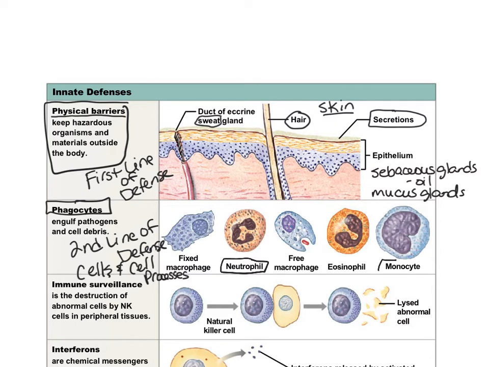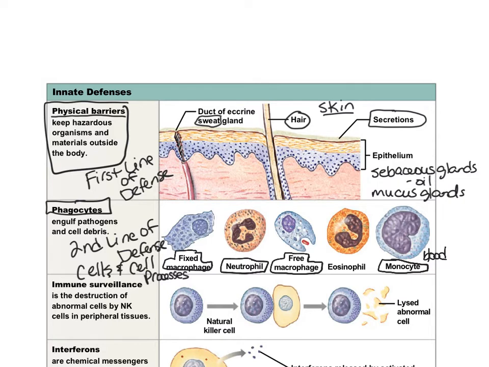Then we have these monocytes. Monocytes are found in the blood, and they are also phagocytes, so they're going to engulf anything that comes in contact with them. And when they move out of the blood, they squeeze out of the lining of the blood vessels through diapedesis. They then become macrophages. And there are free macrophages and there are fixed macrophages. Free macrophages are phagocytic cells that can just float around from tissue to tissue, and they'll engulf anything that looks abnormal. Fixed macrophages are macrophage cells that just hang out in specific tissues.